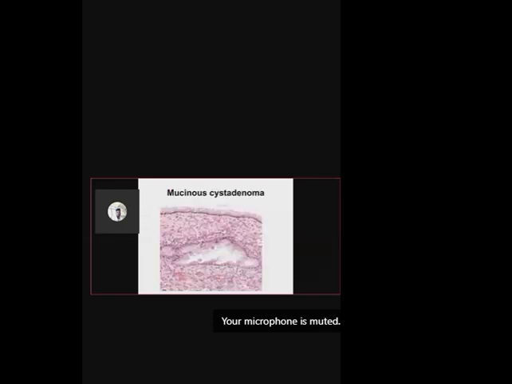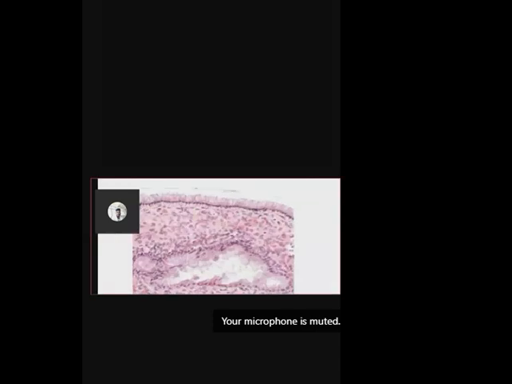So very clearly you can see this is the mucinous tumor, tall columnar cells. Here you can see basally placed nuclei, and this upper portion is all the mucin content. So when you stain with PAS stain and all, they will take up the stain. This mucin material will take up the stain. So that is about the mucinous cystadenoma.